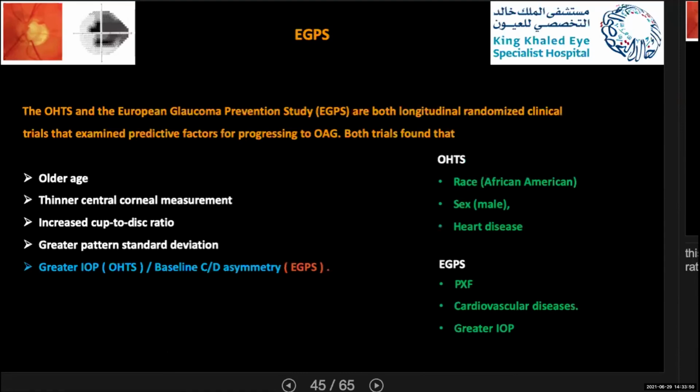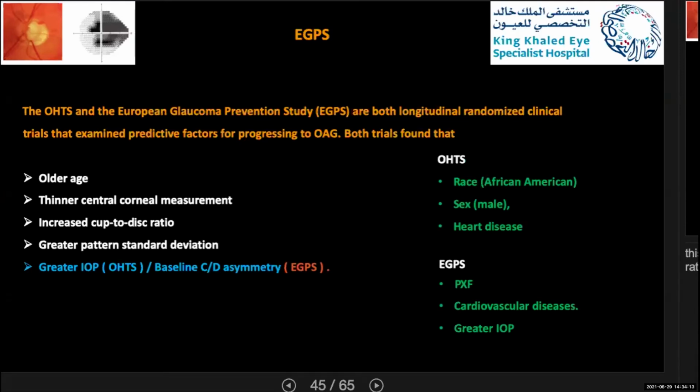So when you combine both trials, you will find patients with older age, thinner central corneal measurement, increased cup disc ratio, and greater pattern standard deviation.